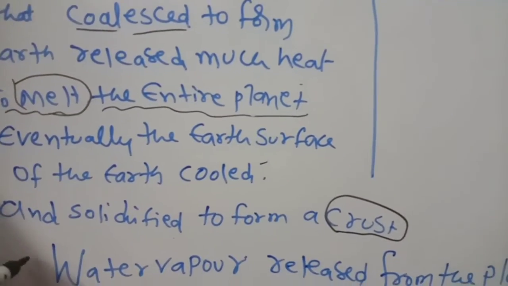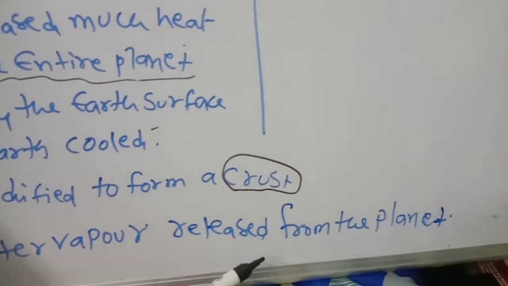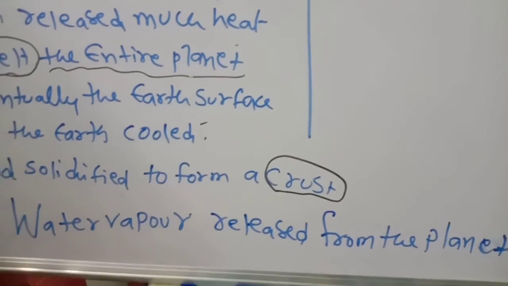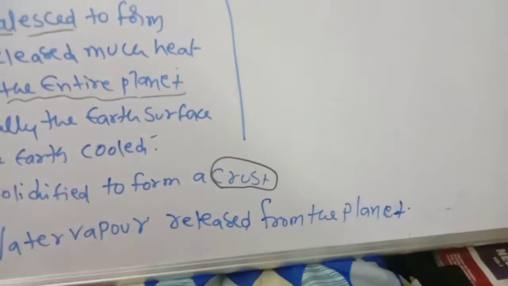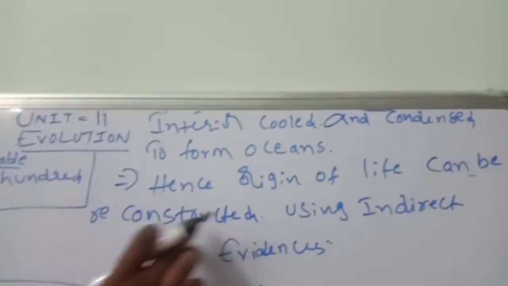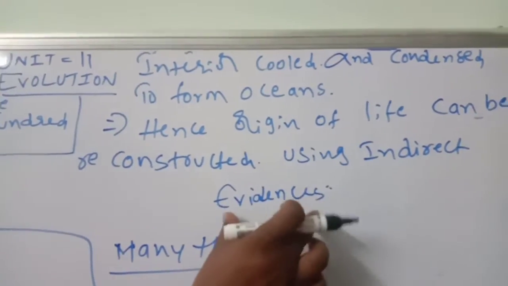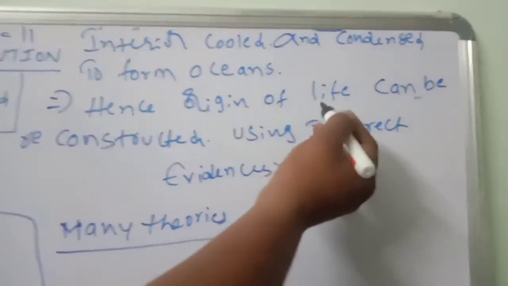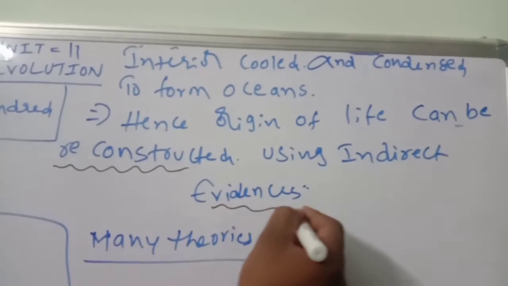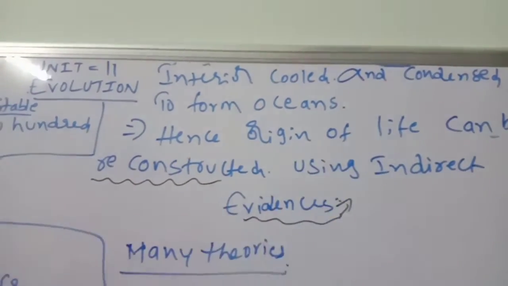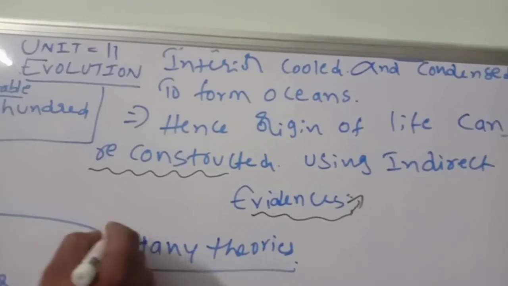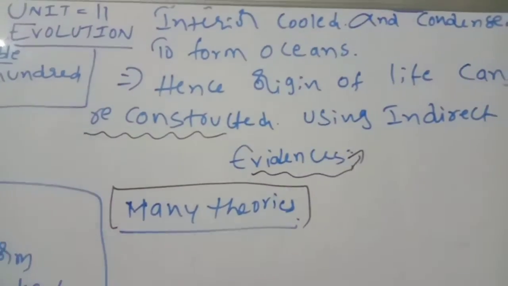Later, water vapor was released from the planet. The interior cooled because of the water vapor, and it cooled and condensed to form oceans. Hence, the origin of life can be reconstructed using indirect evidence, not proper evidence. How life formed, so many theories are there, and we will discuss them.